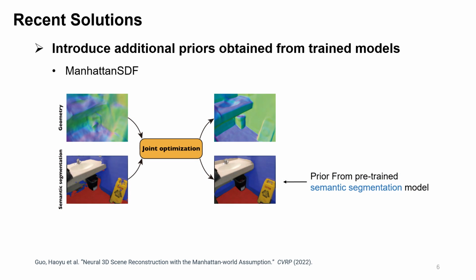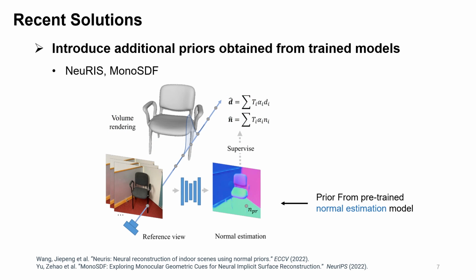Several recent approaches address this problem by introducing additional priors obtained from trained models that can be considered as assistant networks. For instance, Manhattan-SDF introduces the Manhattan assumption on the floor and wall regions, which are predicted by a semantic segmentation model. NeuRIS and MonoSDF adopt additional normal supervision acquired from normal prediction networks trained on large-scale labeled datasets.